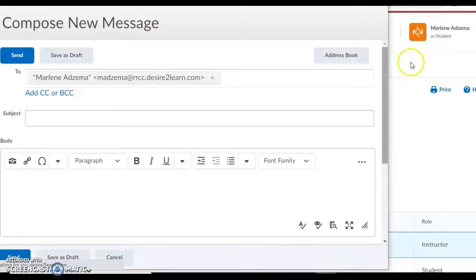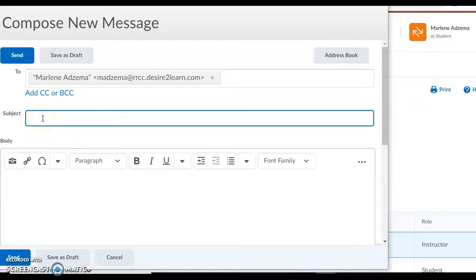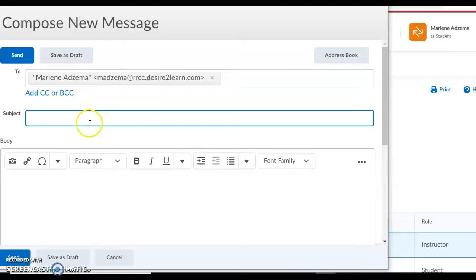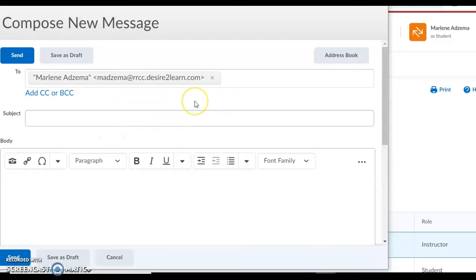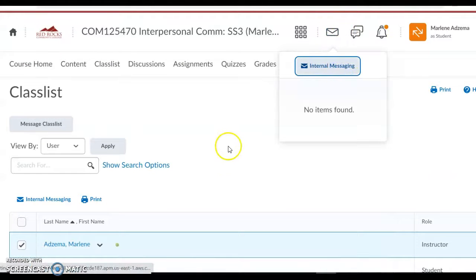It connects to the internal email in D2L. Under the subject, can you please put COM125 470 and your name? You can see up here, it doesn't give your actual name. And if you say this is so-and-so from your communication class, that's not really helpful for me because I teach all communication classes. But I will get to know who you are as the semester goes on, but that's just helpful for me. That email is located here, and you can go in there and you'll see the internal messages.